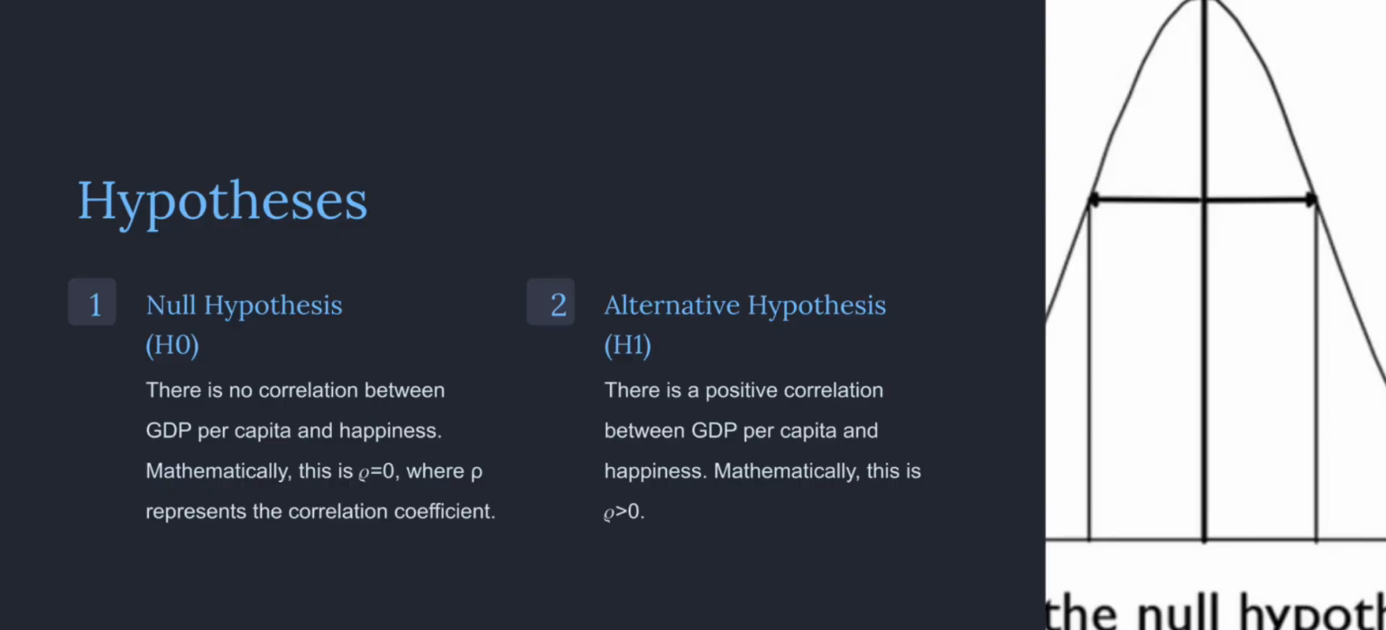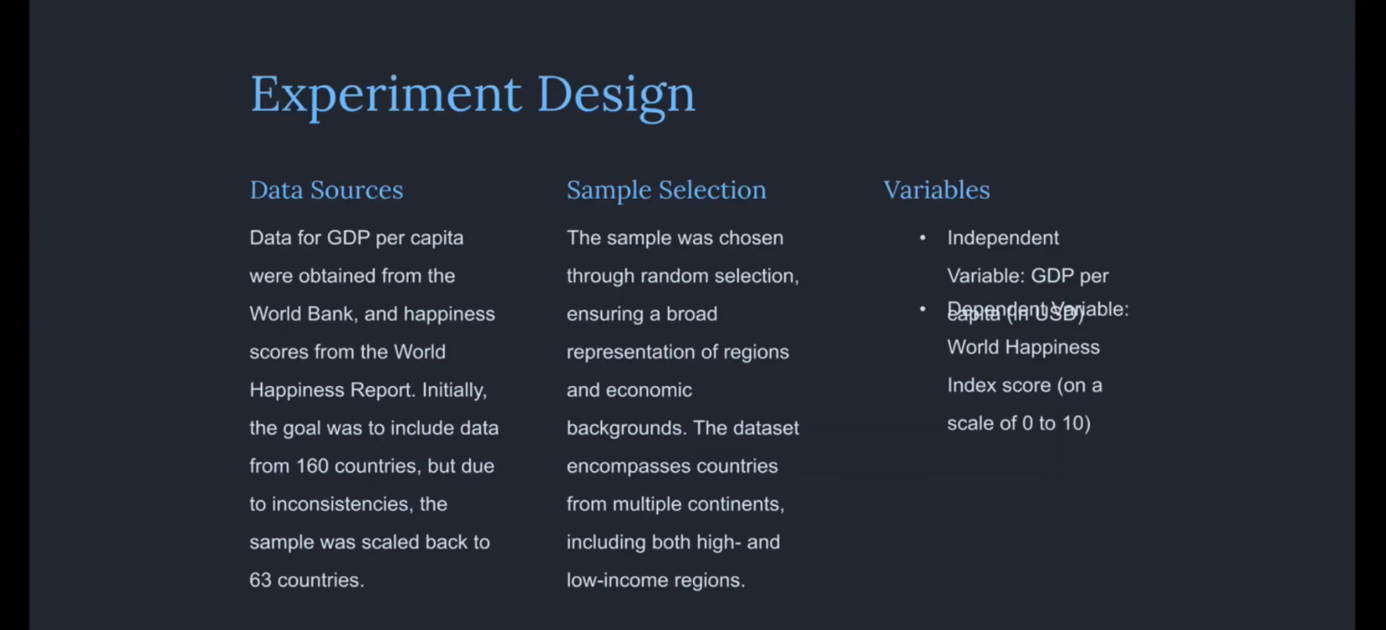So, to test the relationship between GDP per capita and happiness, we established the following hypotheses. The null hypothesis is that there is no correlation between GDP per capita and happiness. Mathematically, this is ρ equals 0, where ρ represents the correlation coefficient. The alternative hypothesis is that there is a positive correlation between GDP per capita and happiness. Mathematically, this is ρ greater than 0.